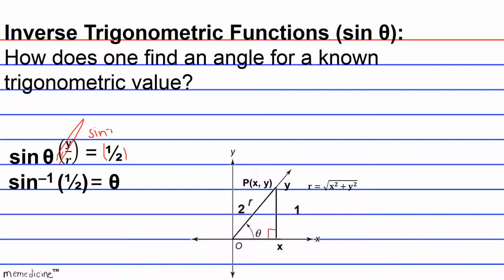I just wanted you to know what the sine is on a Cartesian coordinate plane when we're in quadrant 1 using the standard position concept. But when we take the inverse sine of the sine of theta, it undoes the sine function, and this gets eliminated. So that's why we end up with theta over here. And we flip the equation around to make things flow a little better, okay?